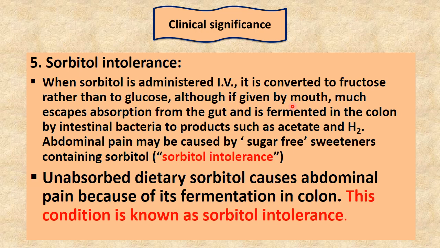Although if given by mouth, much escapes absorption from the gut and is fermented in the colon by intestinal bacteria to produce gases such as acetate and hydrogen. Abdominal pain may be caused by sugar-free sweeteners containing sorbitol. The unabsorbed dietary sorbitol causes abdominal pain due to fermentation in the colon. This condition is known as sorbitol intolerance.